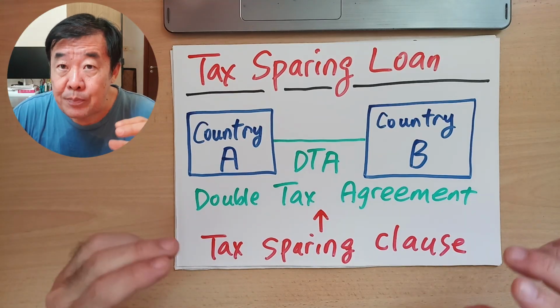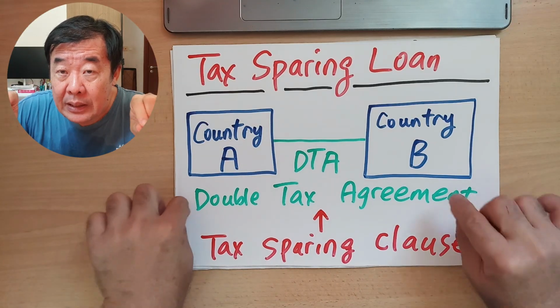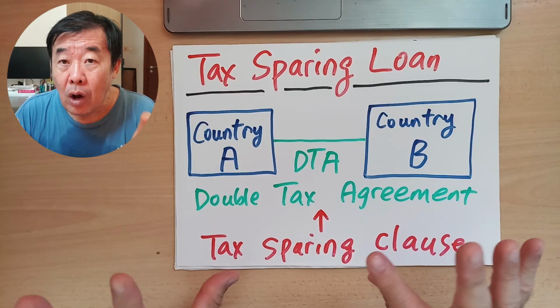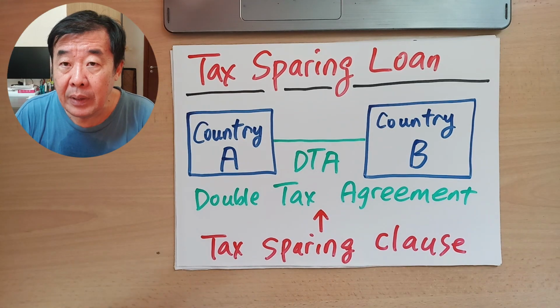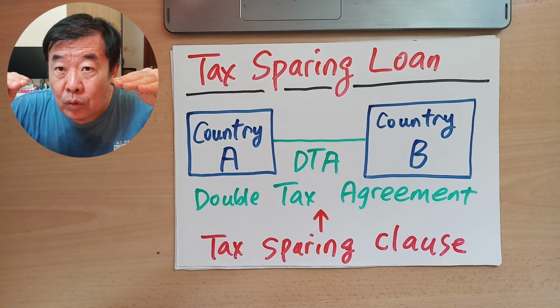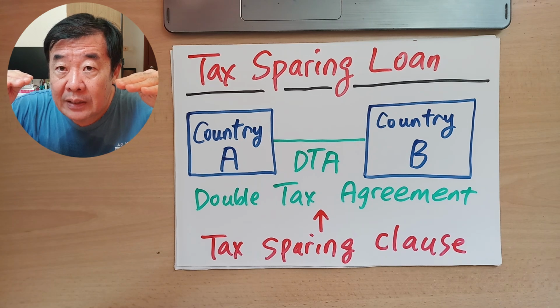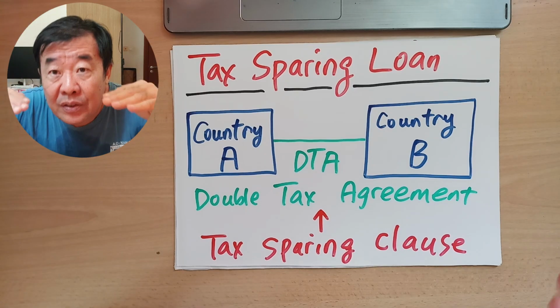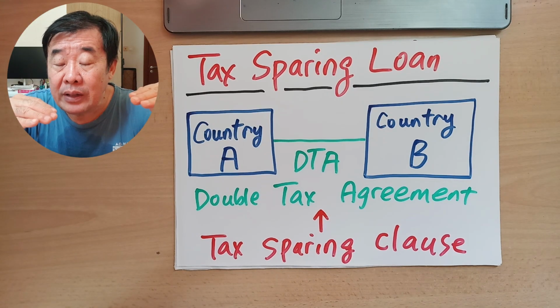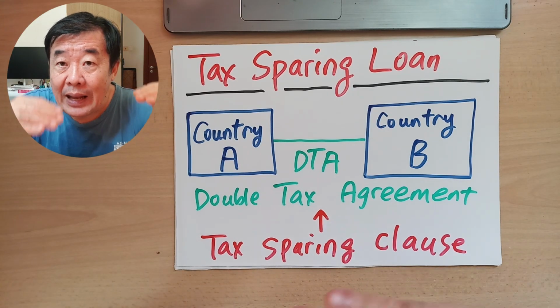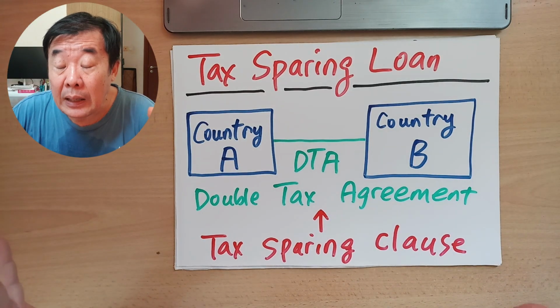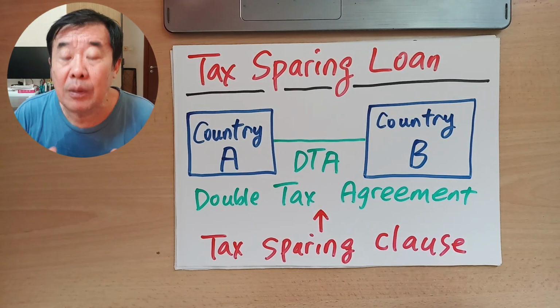That's why a tax sparing clause is a statement inside the double tax agreement to waive certain tax, especially withholding tax on interest payment and dividend payment, to ensure that the burden of the tax is not unnecessarily shouldered by the investor or the lender, so that the investor and the lender can pass on all these benefits across the board to other parties involved in the transaction, including the borrower.